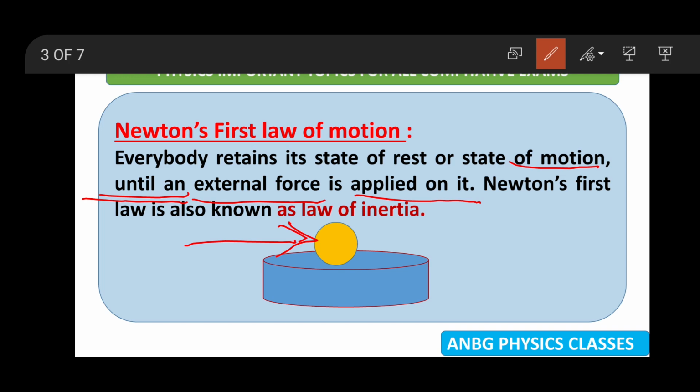To change the position, direction, velocity or speed of an object, we should apply a force. Unless an external force acts on it, it will not change its state of rest or uniform motion. That is Newton's law of motion, also known as the law of inertia.